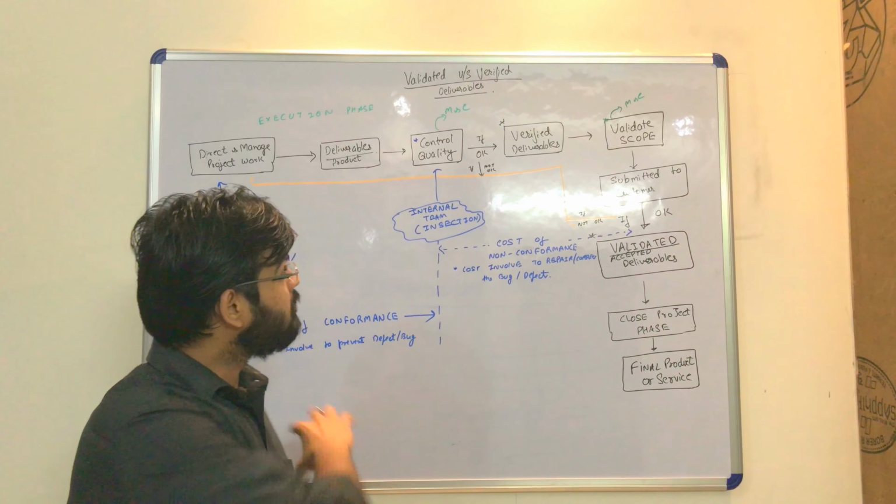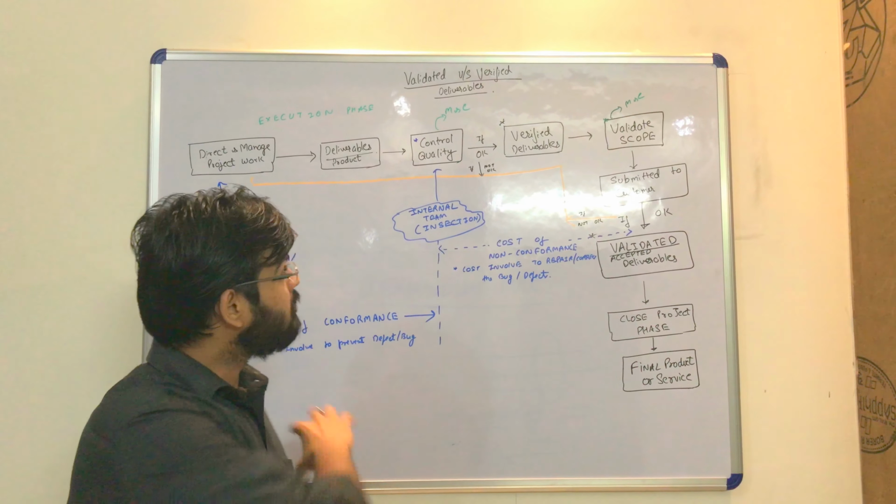Everything from here to here is known as the cost of conformance. It is a different topic, but in short, cost of conformance is the cost involved to prevent defects and failures in the project. This is the cost of conformance, which every project manager has to think about and invest in. Now, if my control quality team finds that the product is okay,